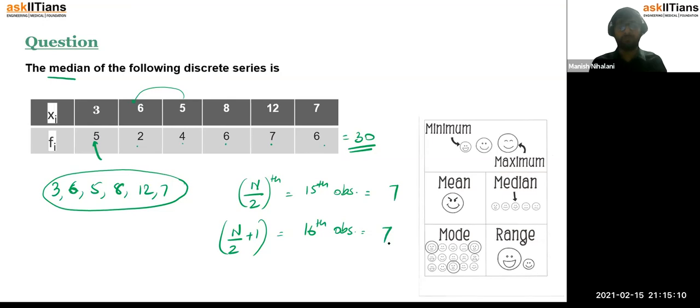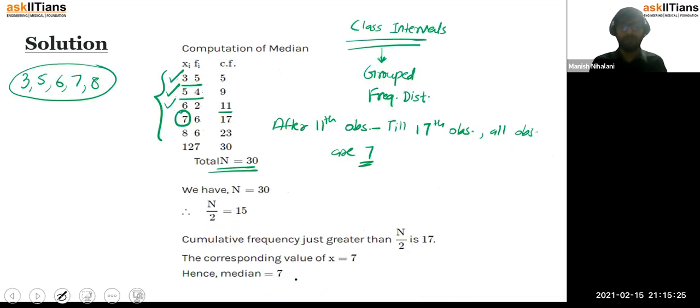So if you have to find the median, it would be equal to the average of the 15th and 16th observations, that is 7 plus 7 by 2, which is 2 into 7 by 2, which is just 7. Therefore the median in that case is 7. So this is the calculation of median for a discrete frequency distribution, which is an ungrouped frequency distribution, because there were no class intervals here.